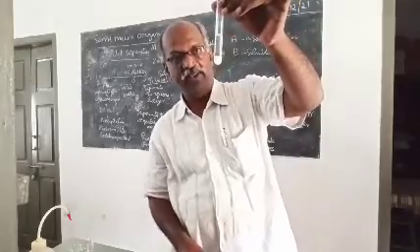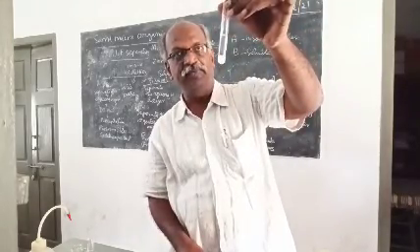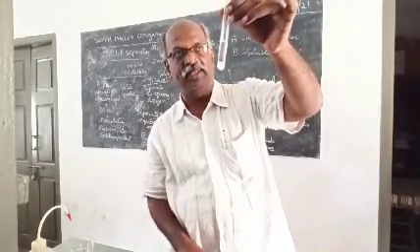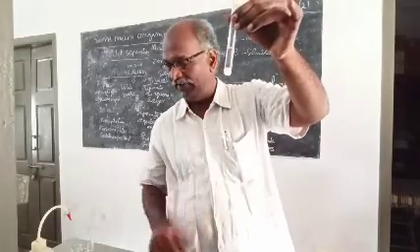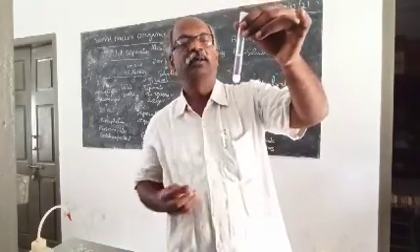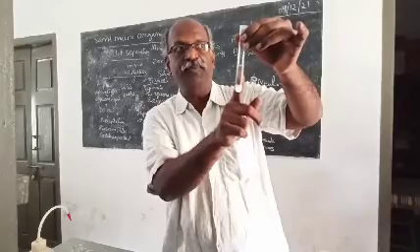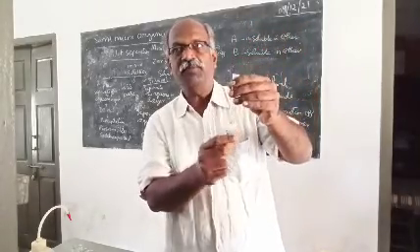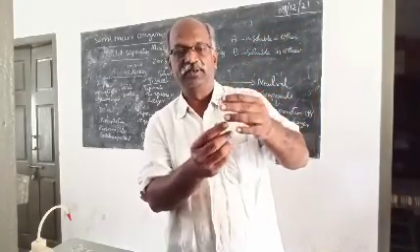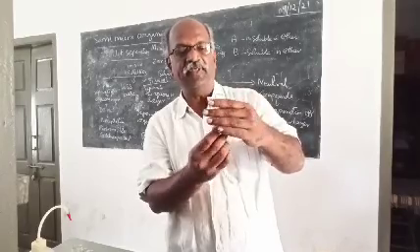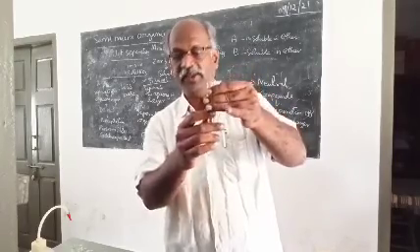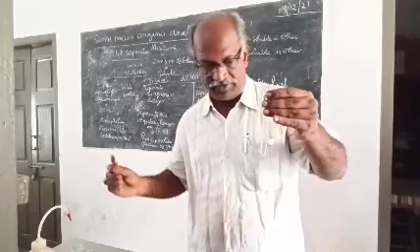You can see, the major portion of the mixture is found to be insoluble in ether. So compound A is insoluble. Let us find out what is compound B. Compound B is completely soluble in ether. So separate the compound B with the help of a dropper tube. Wash it.